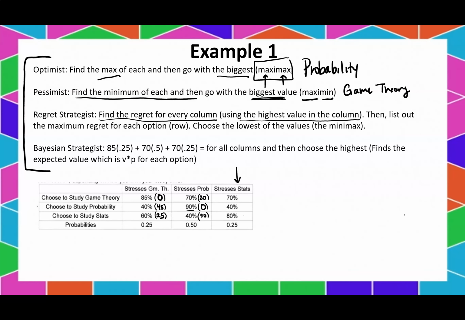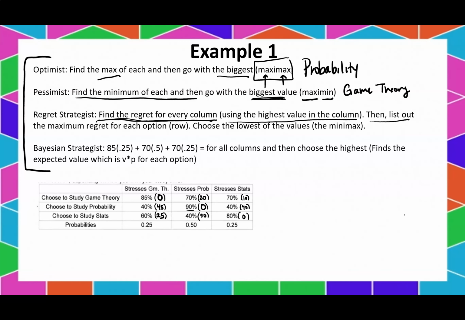All right, next one here is, what if the test actually stressed stats? Well, we would have regretted nothing if we chose to study stats, because that would have been the best option here. If the test stressed stats, you would have studied stats. So that would be 0 regret. But you would actually regret 40% here if you studied probability over stats, and here you'd regret 10%. Remember, we're comparing these numbers to our 80, our best situation. All right, so we've done that. We've found the regret for every column using the highest value in the column.